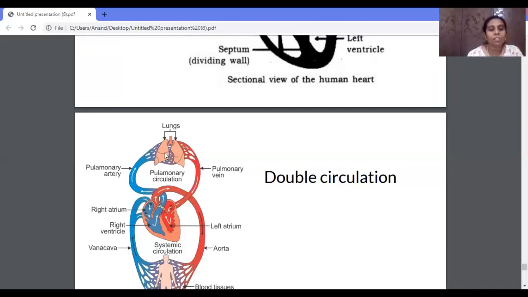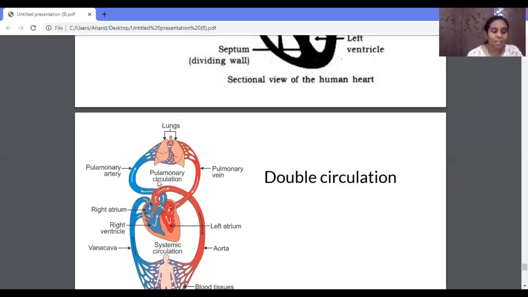In the lungs, it gives the deoxygenated blood, meaning the carbon dioxide it will be having, right? So it gives the carbon dioxide and takes the oxygen, and again through the pulmonary veins it comes to the right atrium. So this is nothing but the exchange of the blood that takes place from the heart to the lungs. This type of circulation we call a pulmonary circulation.